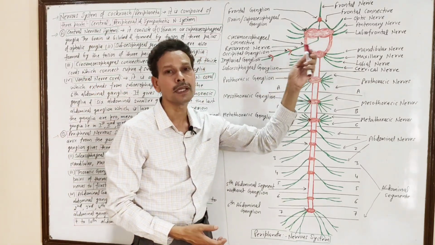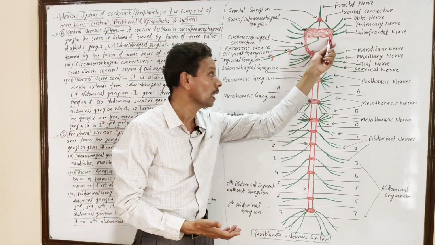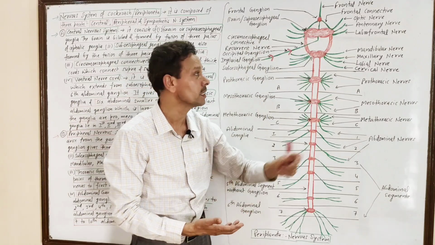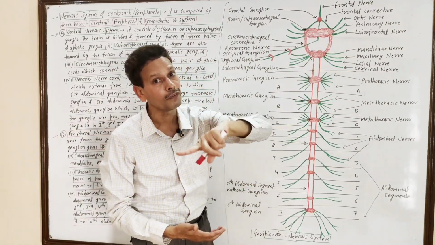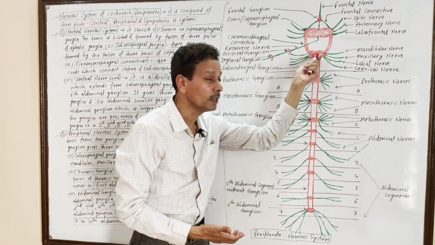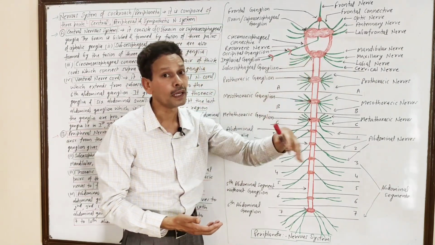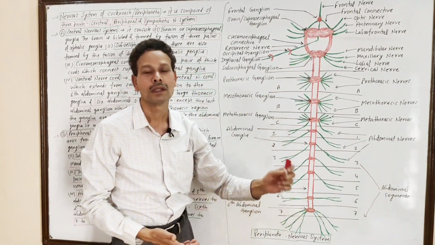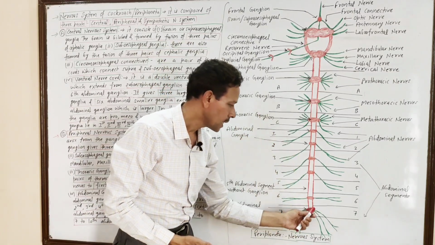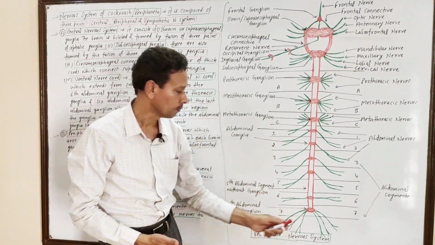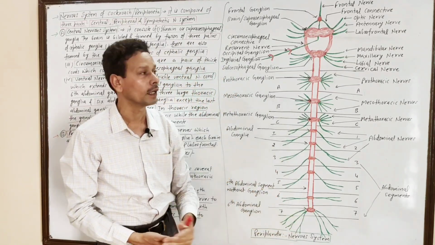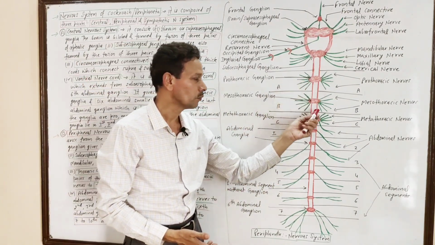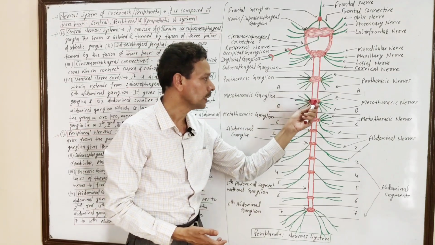Both supra and subesophageal ganglia remain connected by a pair of thick cords, and these are the circumesophageal connectives. As a result, a ring develops around the esophagus. Just below the subesophageal ganglia, the double ventral nerve cord arises, and this nerve cord extends up to the last 7th segmental abdominal ganglia. The nerve cord, which is double and ventral in position, gives 3 thoracic ganglia.